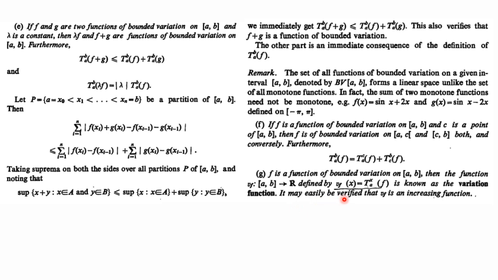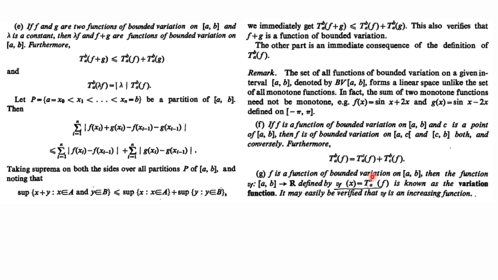and it is easily verified that this function is an increasing function. Now why it is increasing, you can show easily. Suppose you consider any two points x1 and x2 such that x1 is less than or equal to x2. What we want to show is that the variation of f over x1 is less than or equal to the variation of f over x2. The variation of f over x1 is the total variation of the function over the interval a to x1. The variation function over x2 is the total variation of f over a to x2, right?